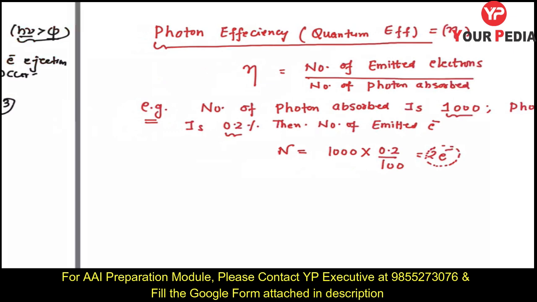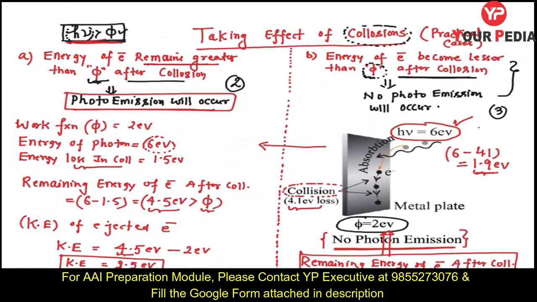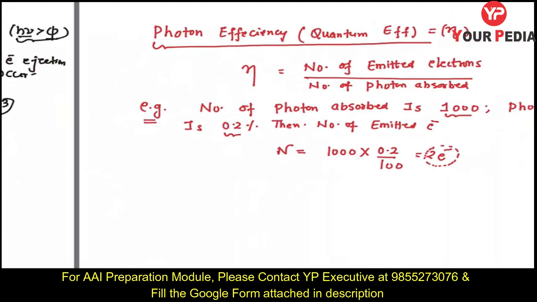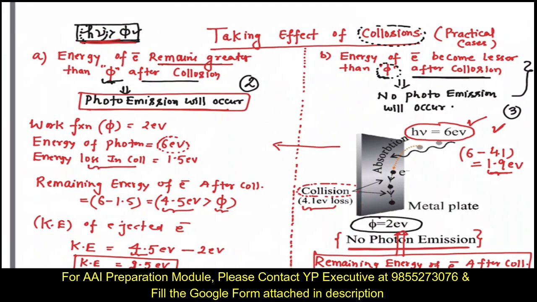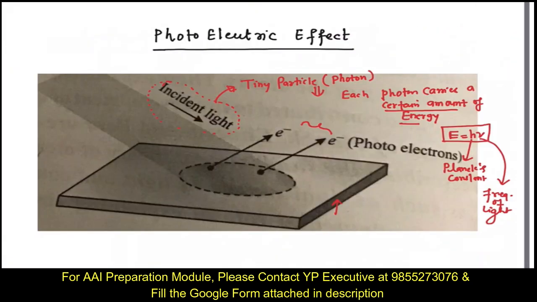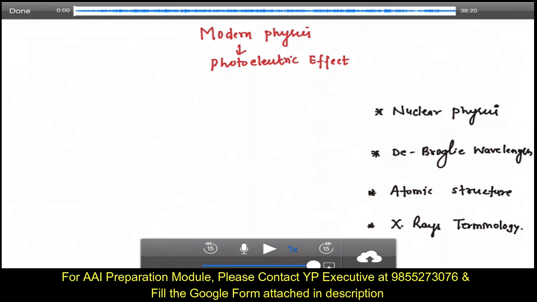Fine. Why does this happen? I already discussed previously: collision loss. Most of the electrons lose their energy in collisions after absorbing the photon. So hopefully this was a basic introductory discussion about the photoelectric effect, and in the next lecture I will discuss some experimental photoelectric effect setups, then the various questions on this photoelectric effect. Fine. Thank you.